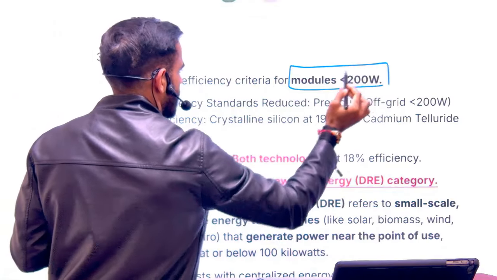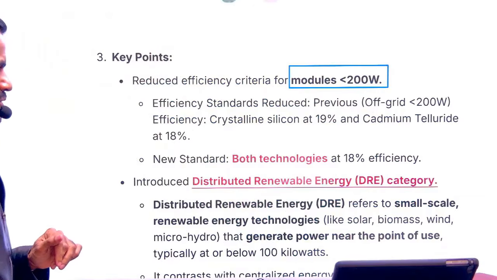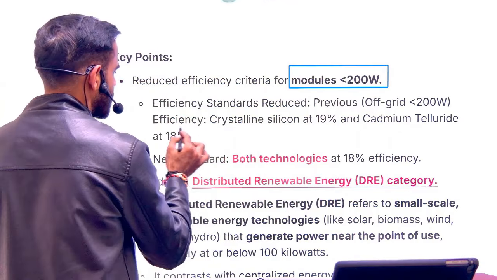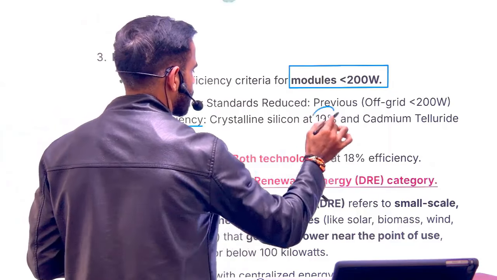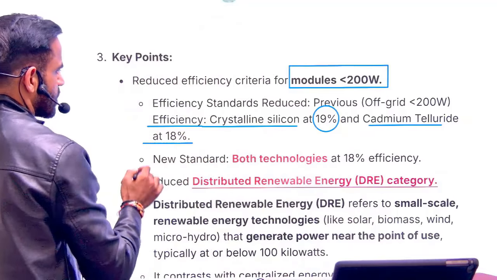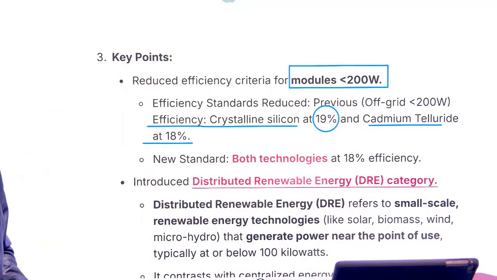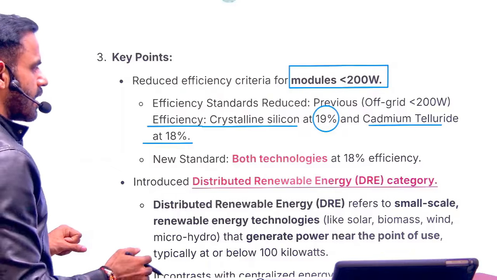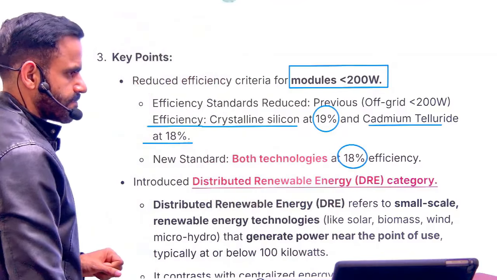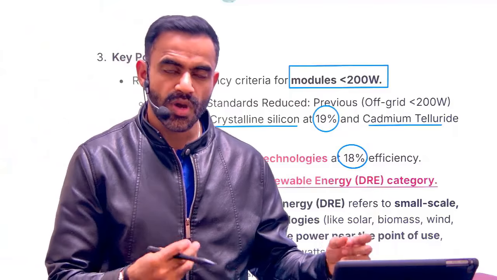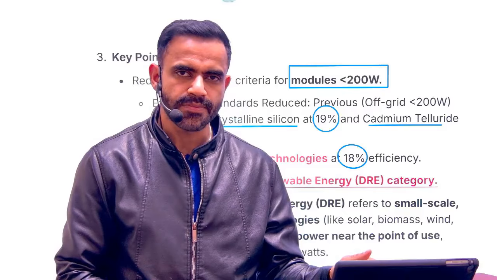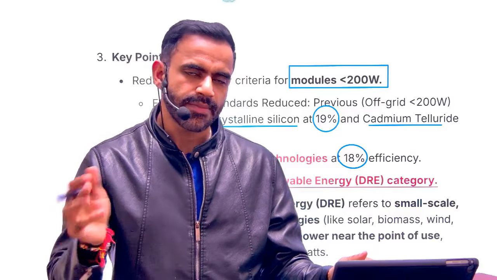for the solar modules less than 200 volts. So previously, just remember, previously the efficiency norms were 19% for crystalline silicon and 18% for cadmium based solar panels. Now for both, the percentage has been reduced to 18%. That means if you are a supplier of solar panels and if your panel is having efficiency of more than 18%, you can supply for these independent projects.